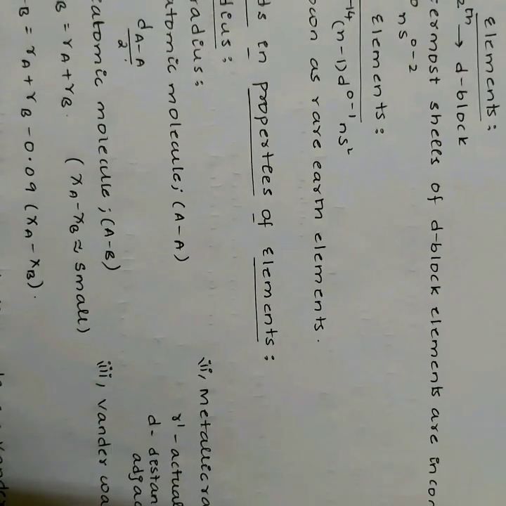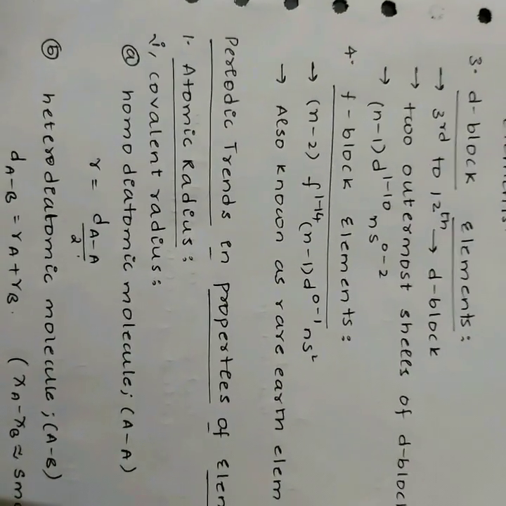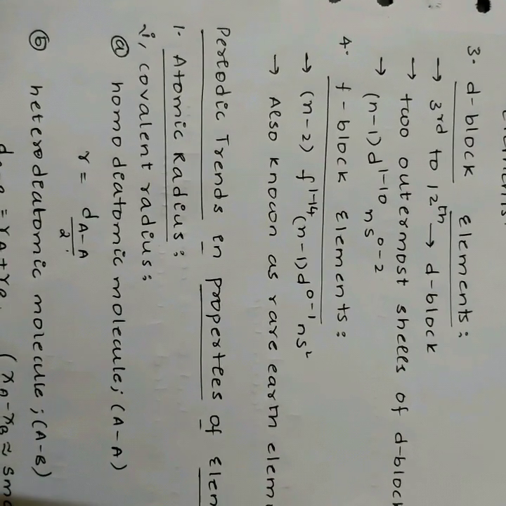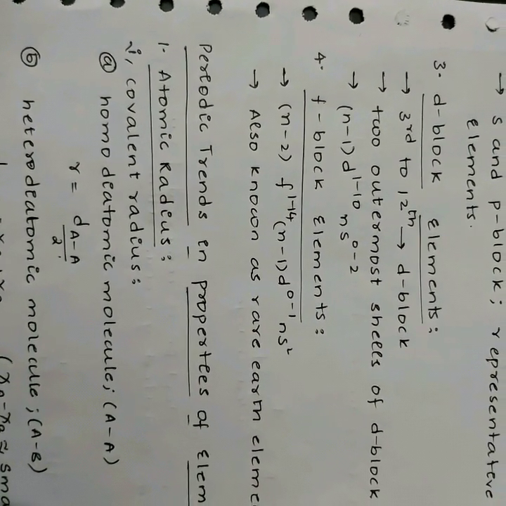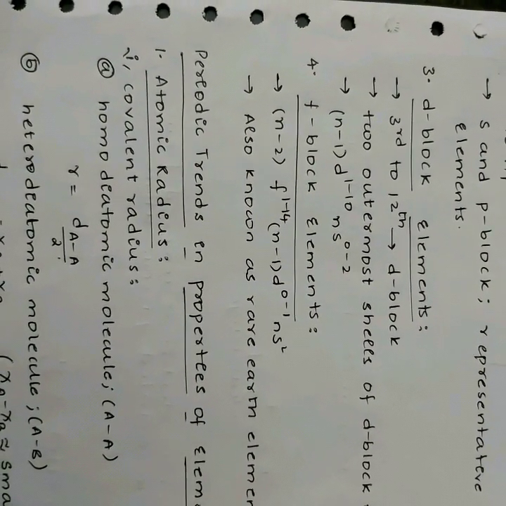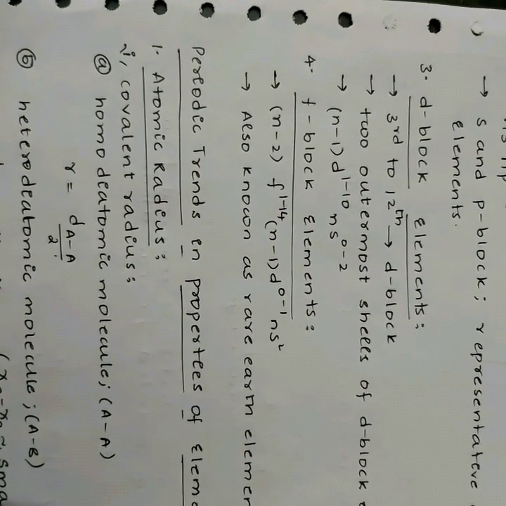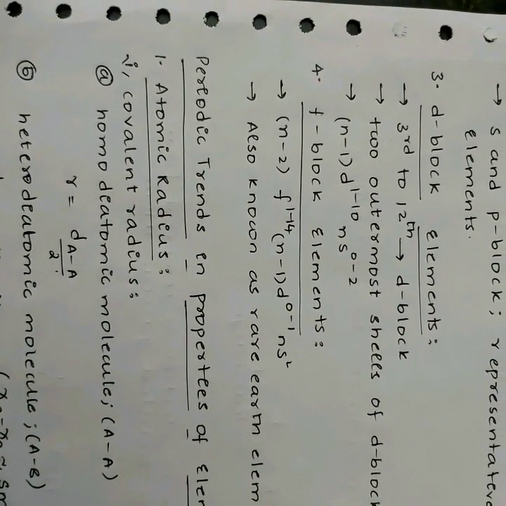Periodic trends in properties of elements. The elements in the periodic table are arranged in the order of increasing atomic numbers. All of these elements display several other trends, and we can use the periodic law and table to predict their chemical, physical and atomic properties. A few of them are discussed below.